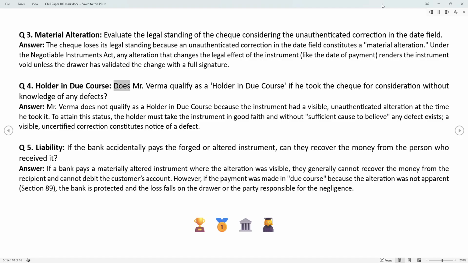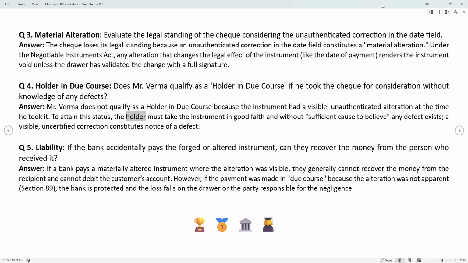Q4. Holder in due course. Does Mr. Verma qualify as a holder in due course if he took the check for consideration without knowledge of any defects? Answer. Mr. Verma does not qualify as a holder in due course because the instrument had a visible, unauthenticated alteration at the time he took it.